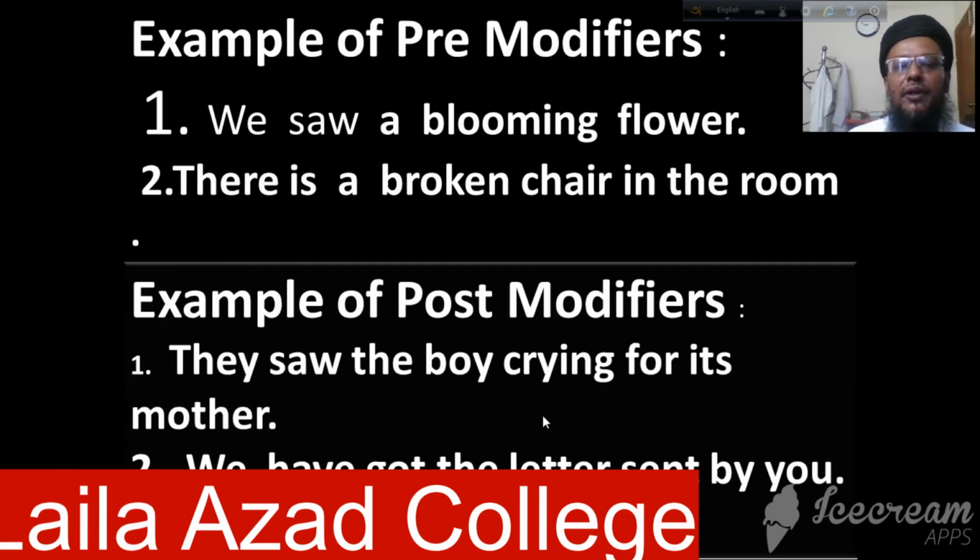Number one example: we saw a blooming flower. In this sentence, flower is a noun, and blooming has been used as an adjective. The word blooming has given us the real condition of the flower. So blooming is called a noun pre-modifier.